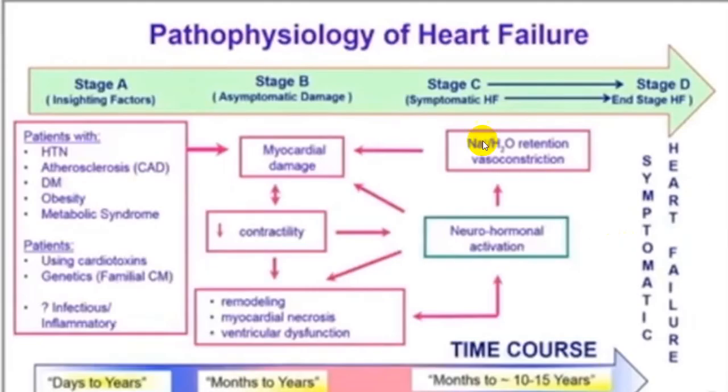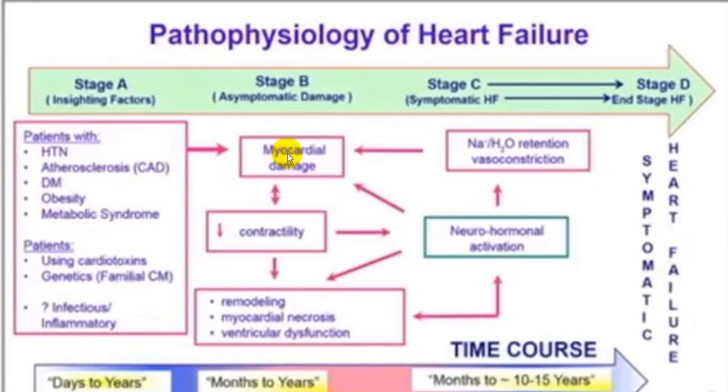This is what we say: in stage C and D, it is the decompensated stage, while this is the compensated stage. And here, it is at high risk. So a person with hypertension, atherosclerosis, diabetes mellitus, obesity, metabolic syndrome, etc. is at very, very high risk. Or persons who are using cardiotoxins, genetics, strong family history, or certain infections can also produce damage to the myocardium.